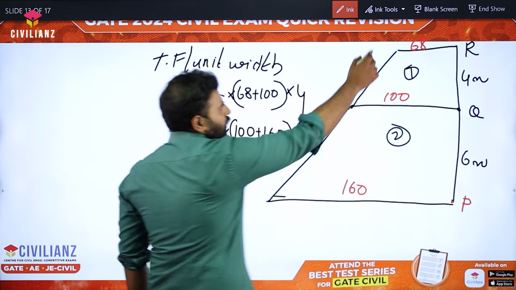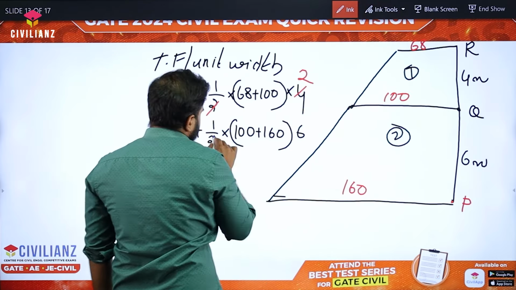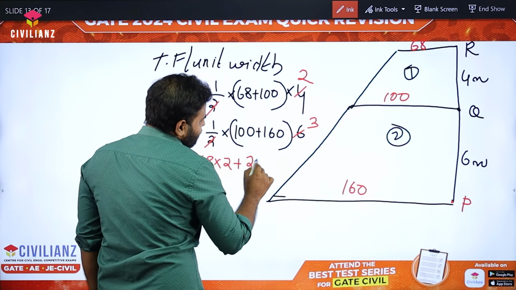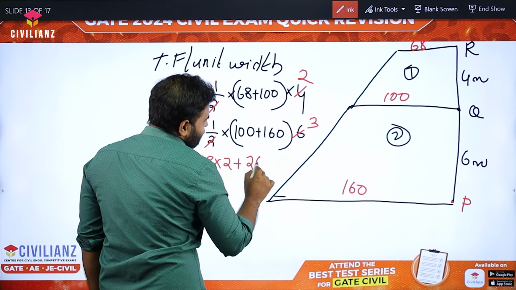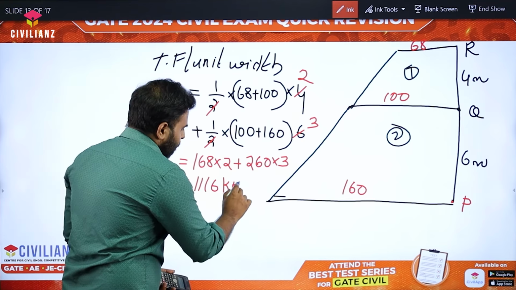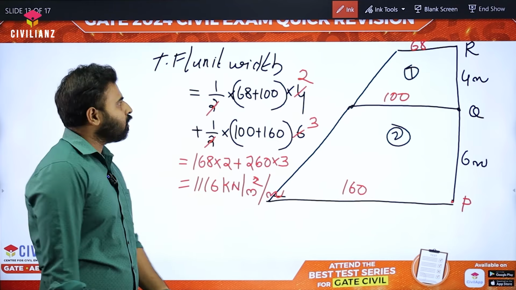This simplifies to 168 into 2 plus 260 into 3. Let's multiply. We will be getting 1116 kilonewton per meter. This is the total force per unit width.